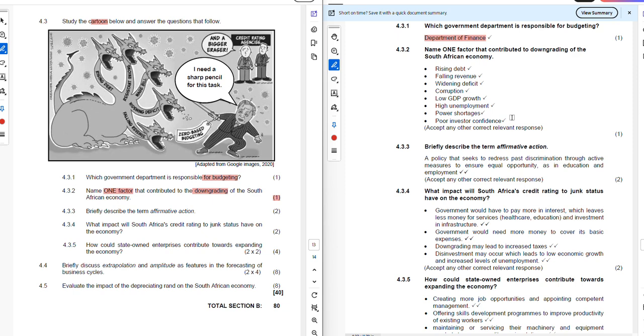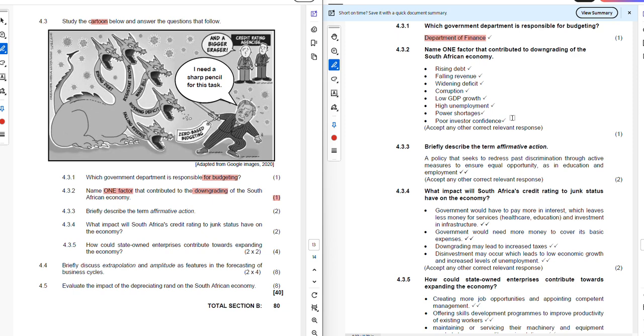Failing revenue. In South Africa, the government makes money in different ways. They provide some services, and in addition they also collect revenue. If the revenue they collect through SARS goes down because people do not have money, so there's no VAT collected, or there's a reduction in pay as you earn collected, and there's also a reduction in the tax paid by companies, it will result in the failing of the country's revenue, and that results in the downgrading of the South African economy.